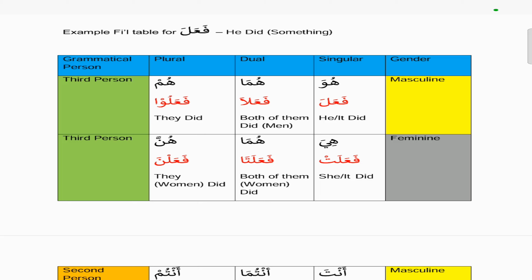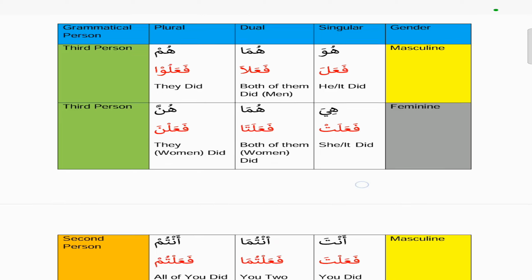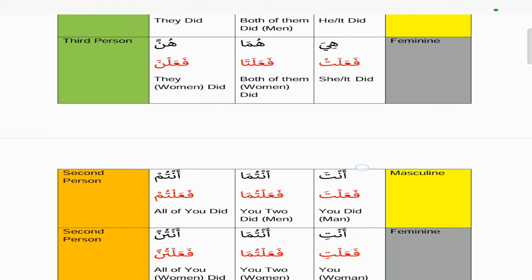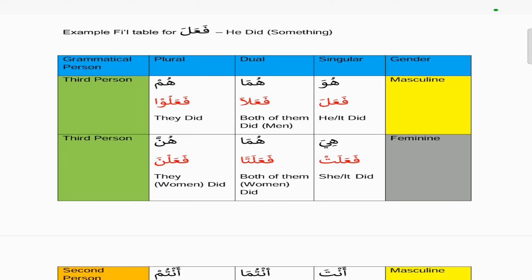Then we have third person, which indicates people that are far away, so they, them. And then the second person, which is you. And then the first person is I or we. If we just go through it, if you remember, the independent original pronouns from the pronoun chart have been included in this table as well to make things a little bit clearer.